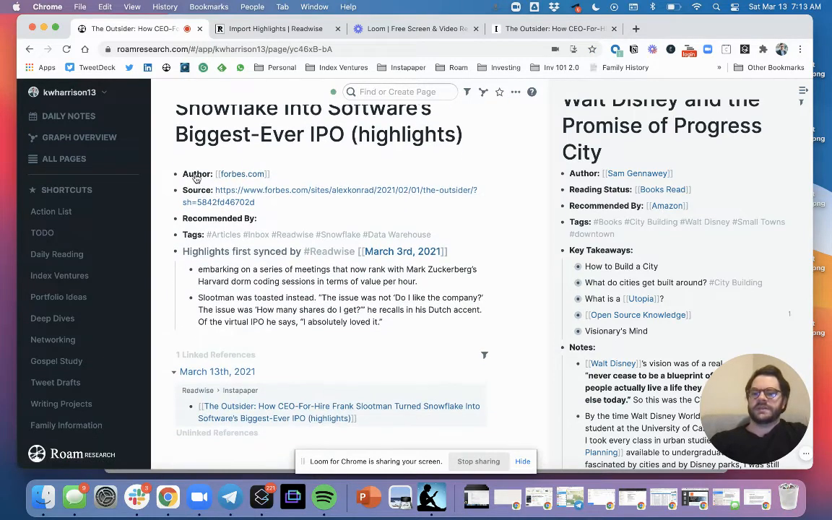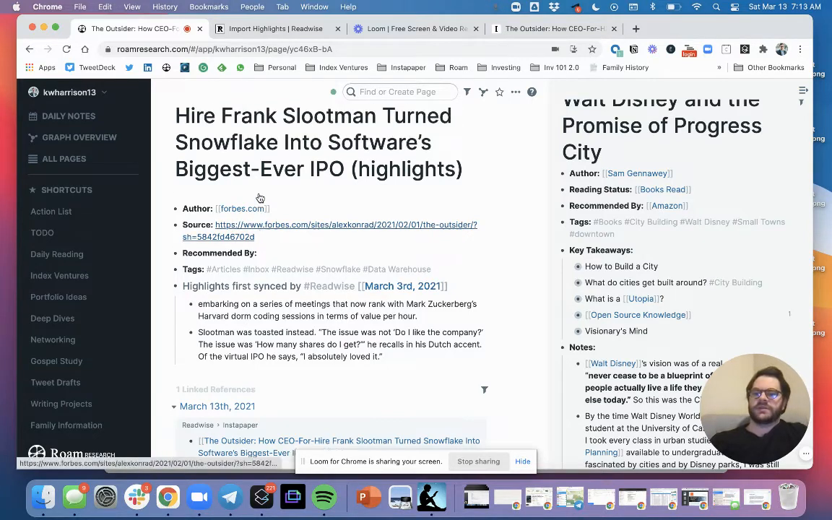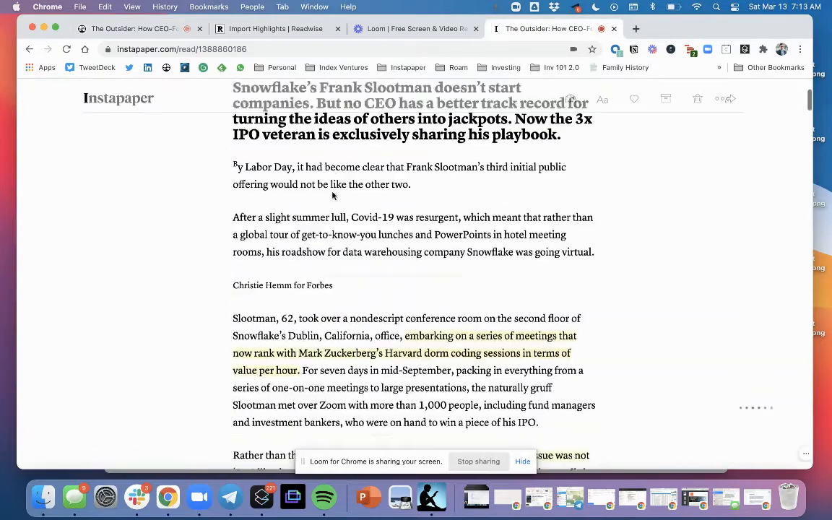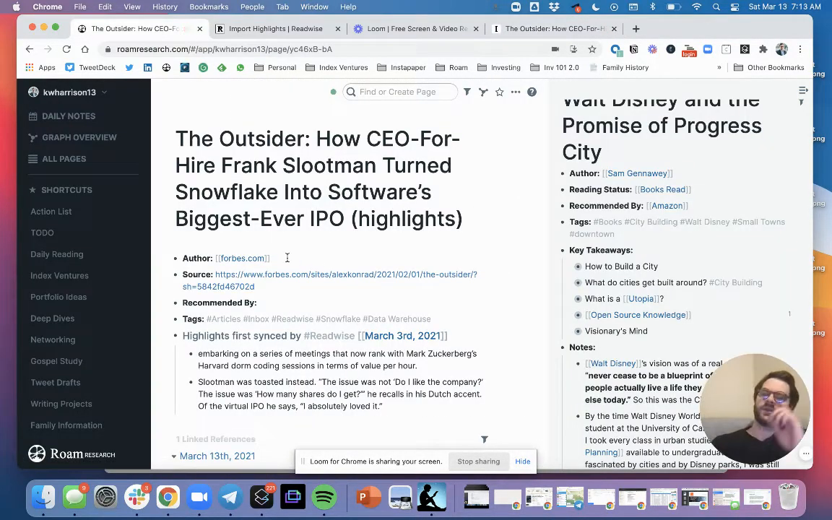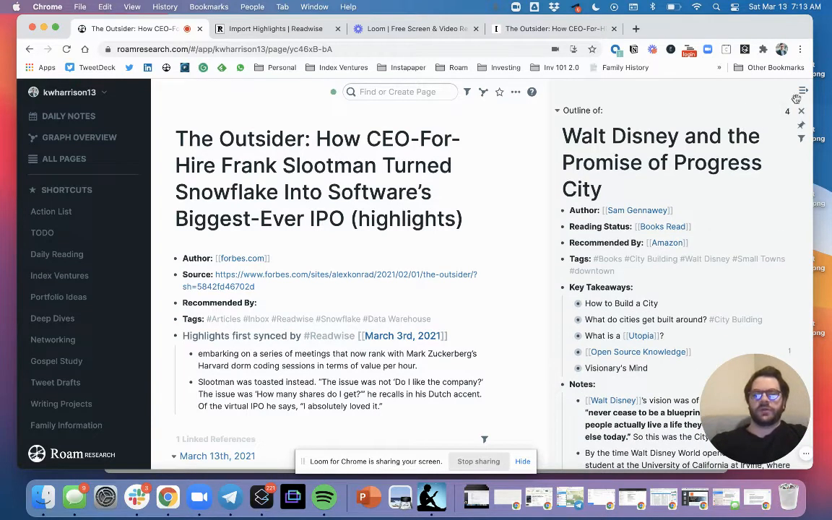If you come in here, it does the exact same thing, right? It's pulling the author, the link to the article that I read, any tags about it, and then the highlights here. Maybe I added these, but here are my 2 highlights that I made. So as you read on Instapaper, you can make those highlights, and Readwise will pull it into this page, and that's fine. I don't love having a whole standalone page just for all the articles that I read.